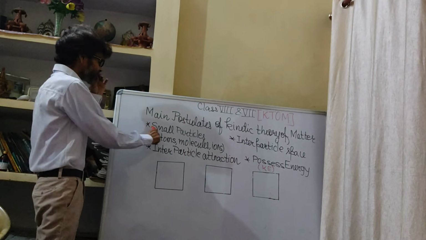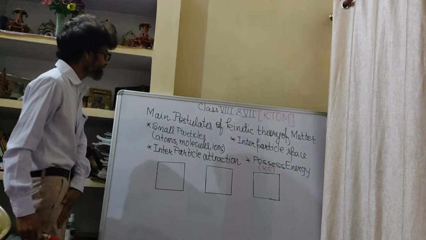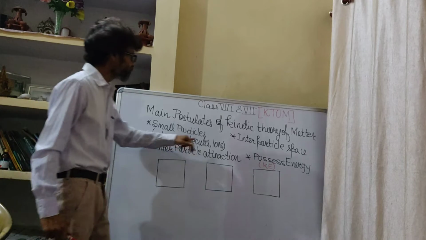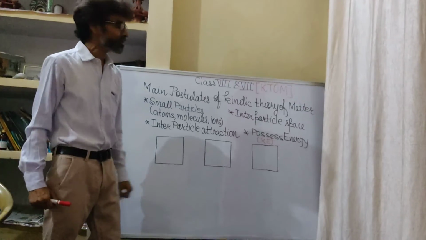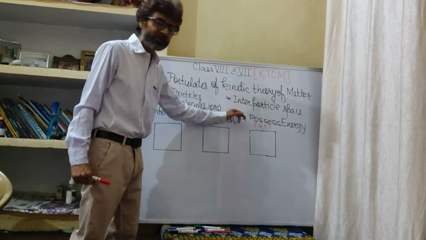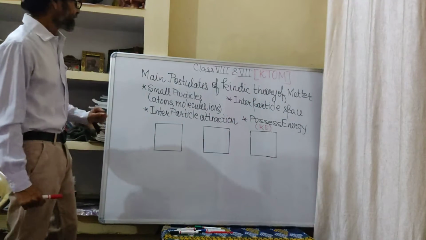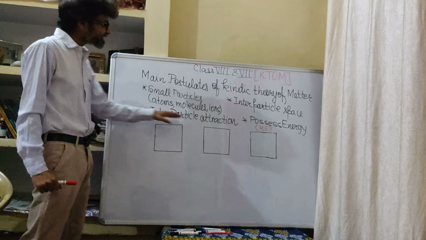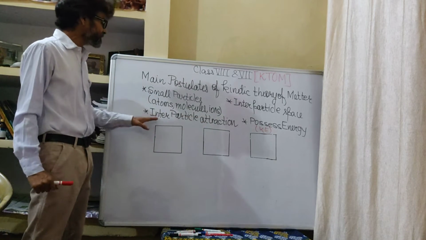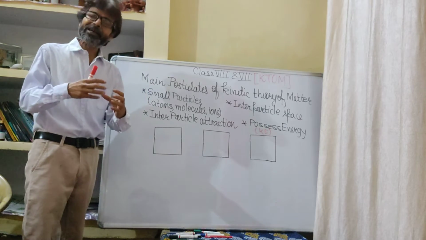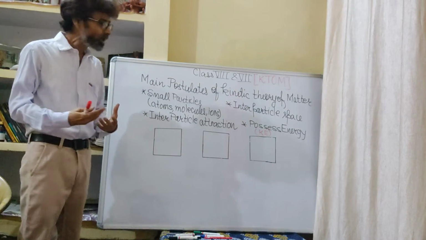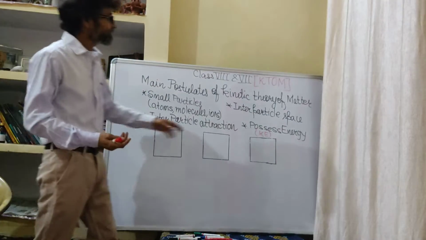The main postulates of kinetic theory of matter are, postulates means assumptions. First thing, everything in this world is made up of small particles called atoms, molecules or ions. There exists a gap between the particles called interparticular space or intermolecular space. The particles attract each other with a force called interparticle attraction.